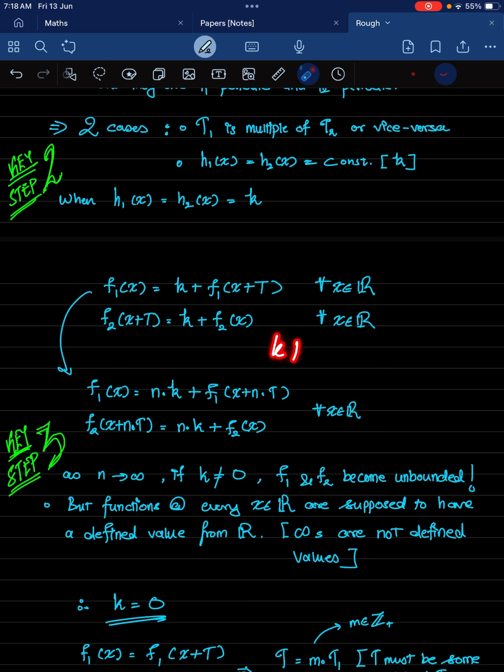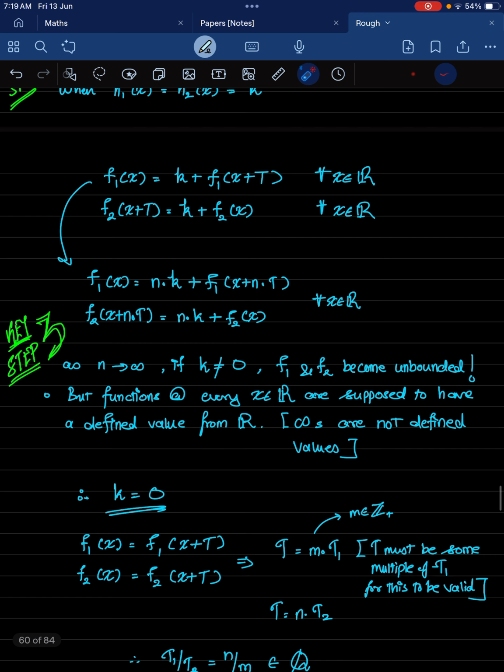if I did it 2 times, it would be k plus f1 of x plus 2t. Now this adds up to 2k. If I do it 3 times, it will be 3k. Now if I do it n times, it will be nk. So f1 of x is the same as n times k plus f1 of x plus n times t. Now similarly, the same with f2 as well.